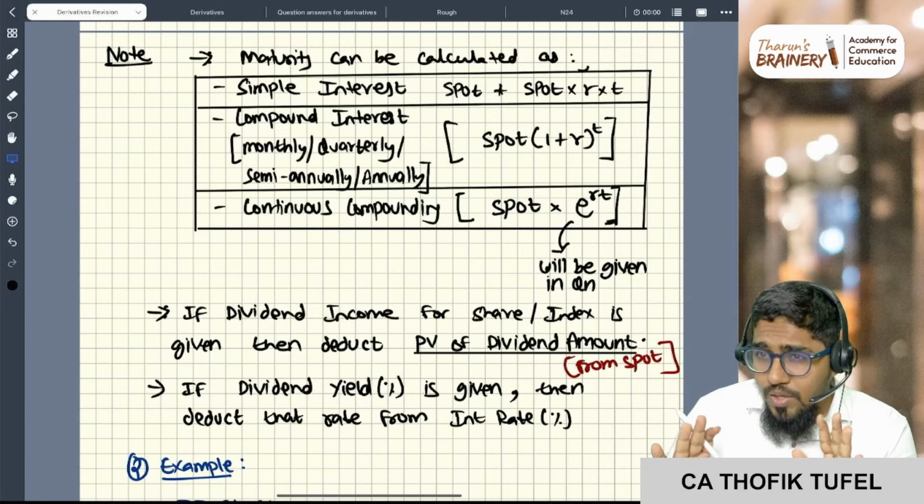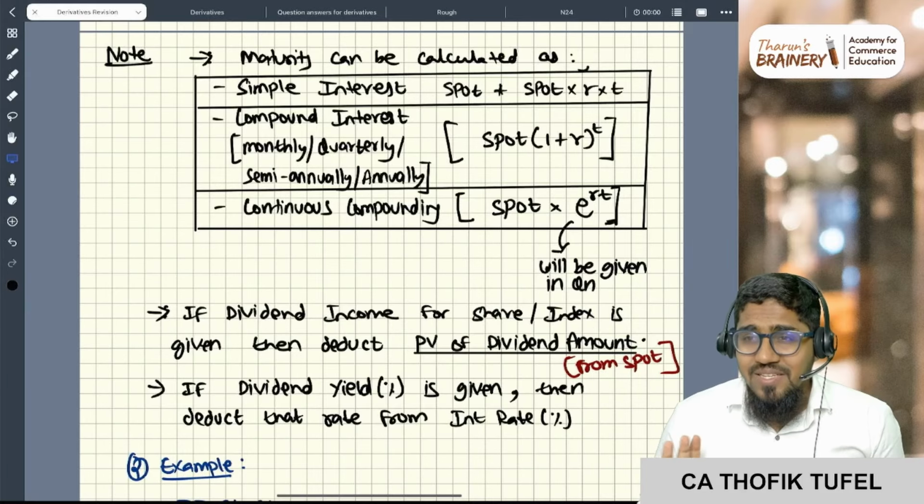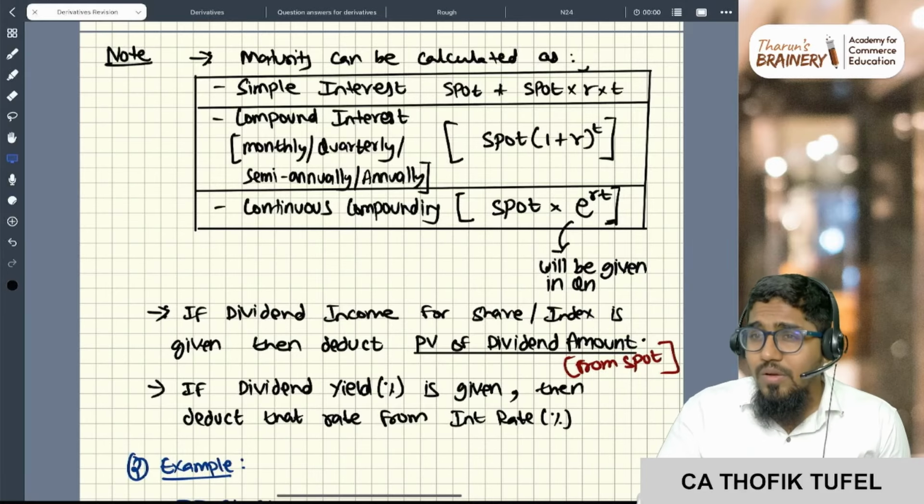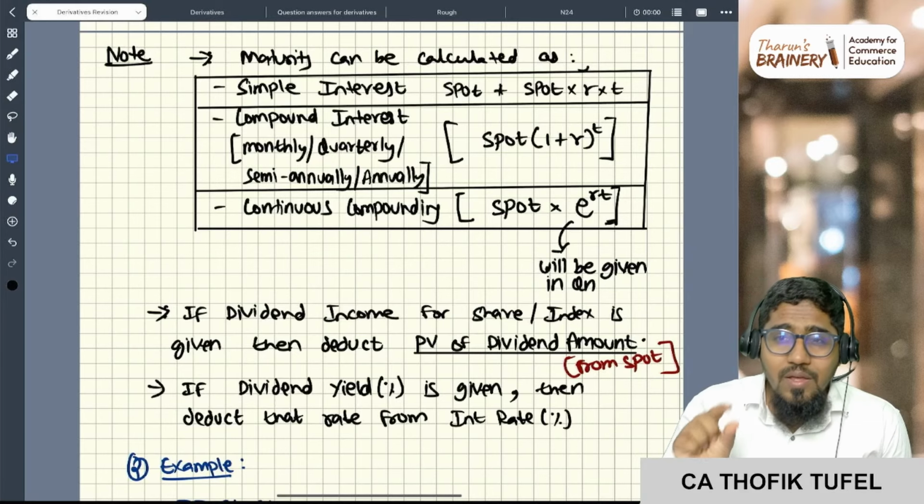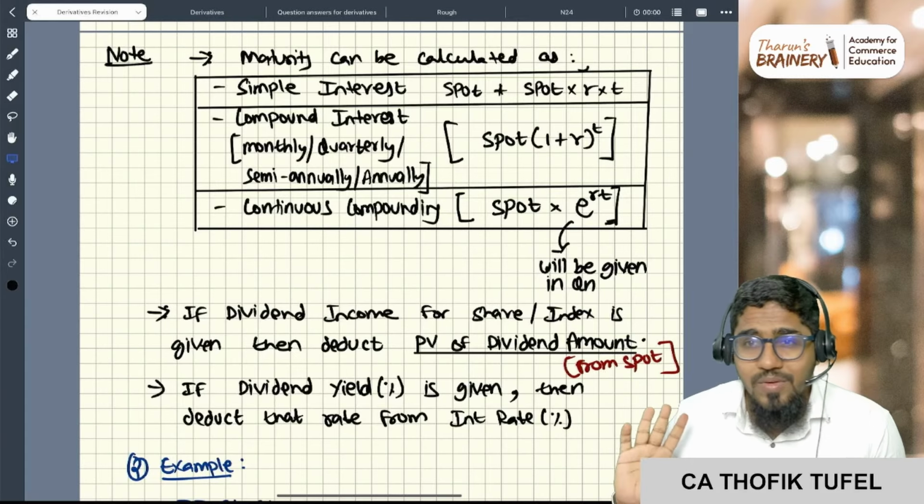Sir, when should you do continuous compounding? If the question is vocal, which means if the question expressly tells you to use continuous compounding, or if they have given the e to the power values, only then you use continuous compounding. Very simple, I'm giving. Done.